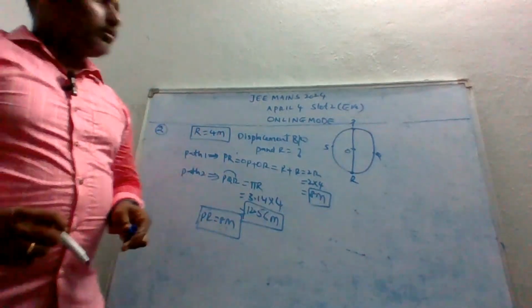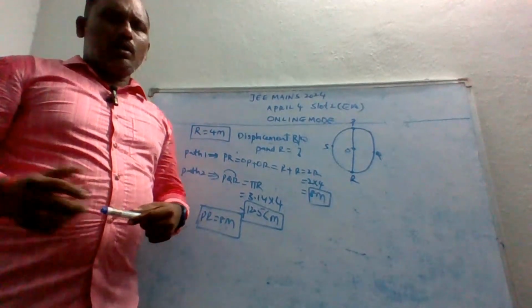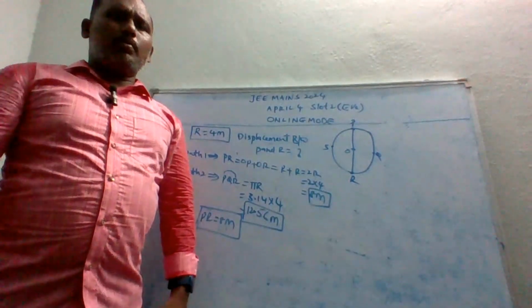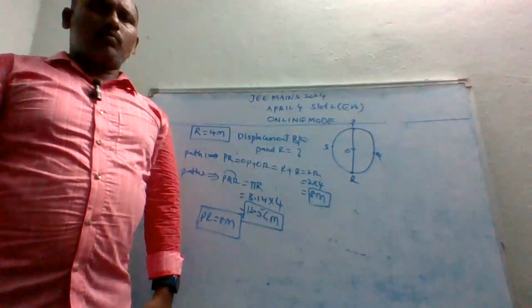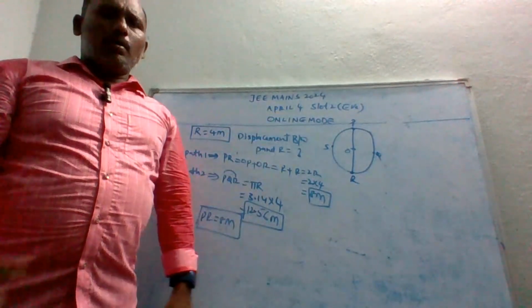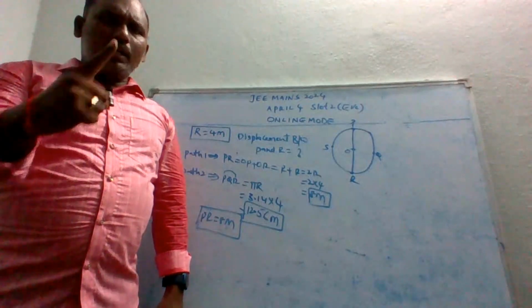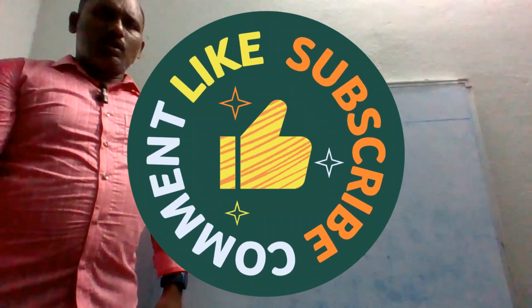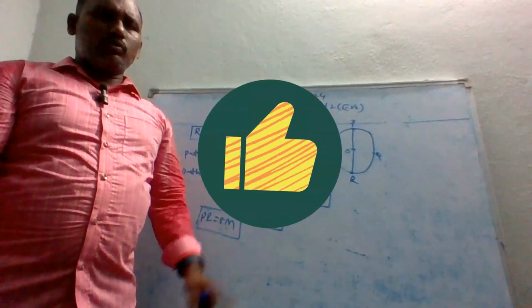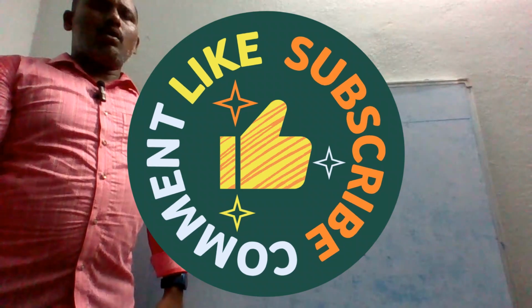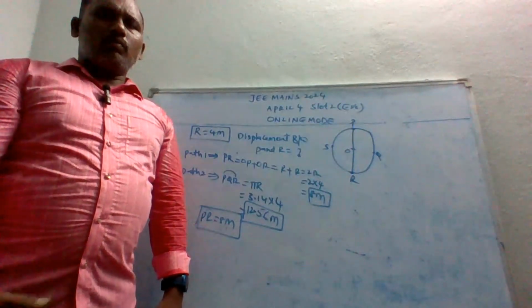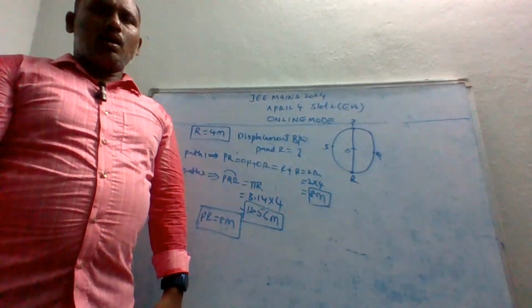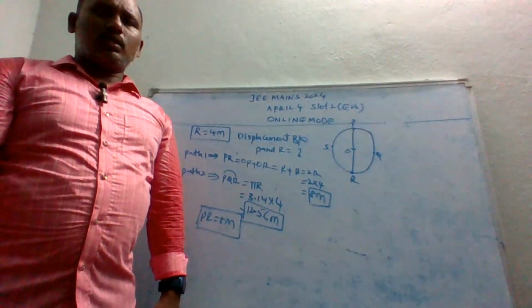So this is the second question in JEE Mains 2024, April 4, slot 2 evening examination. I am requesting all of you to go through the 2024 April 4 paper. By seeing this question paper, every individual has a commitment to get a seat in IIT in 2025. I hope all the best for you people. Today onwards we start JEE Mains 2024 April 4 slot 2 question explanation. It takes 3 or 4 days continuously to finish these 30 questions. After that we go for April 5th, 6th, 7th, 8th.